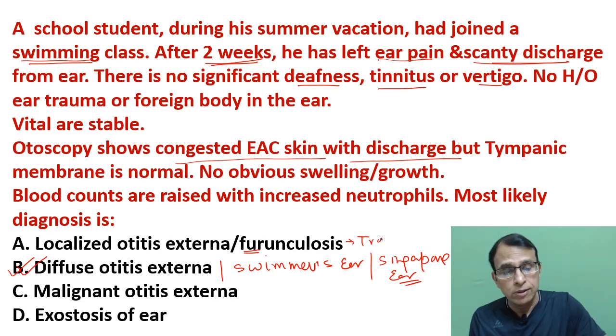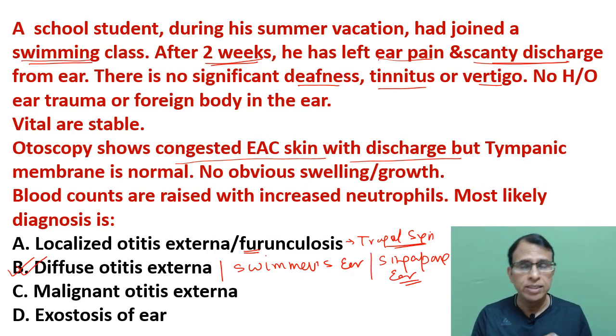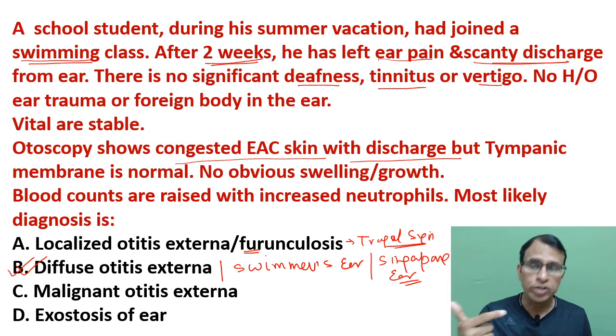I'm sure you know that tragal sign, and this is caused by Staph aureus. But when the dirty water goes inside, like in a swimming pool or when somebody goes for a beachside holiday, then the entire canal skin gets infected, and there's a more diffuse kind of disease. And this diffuse otitis externa, which is swimmer's ear, is either caused by Pseudomonas, which is a more common pathogen, or sometimes Staph aureus also.